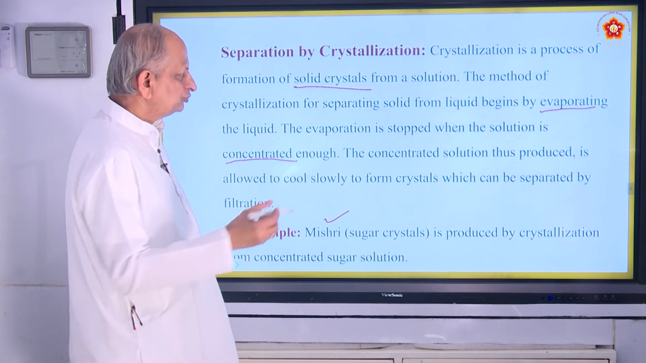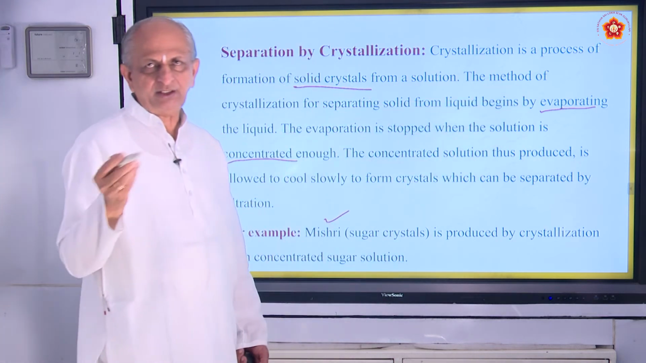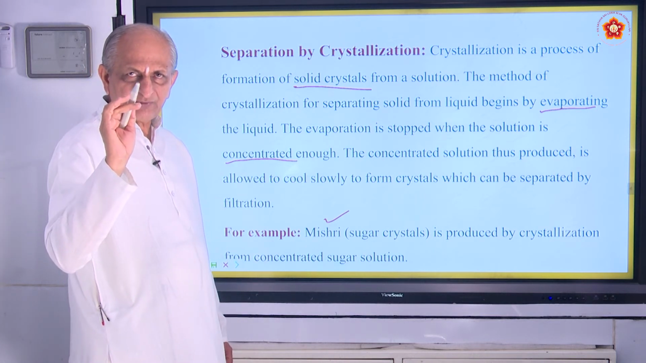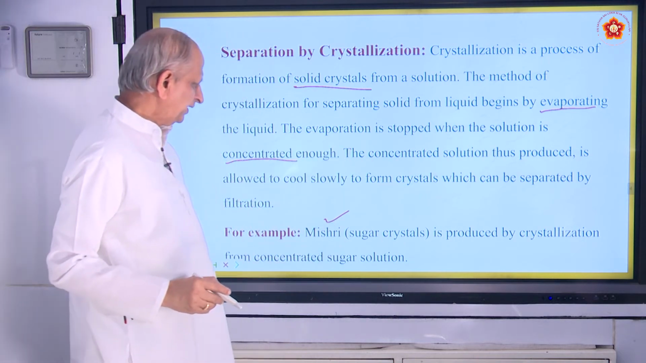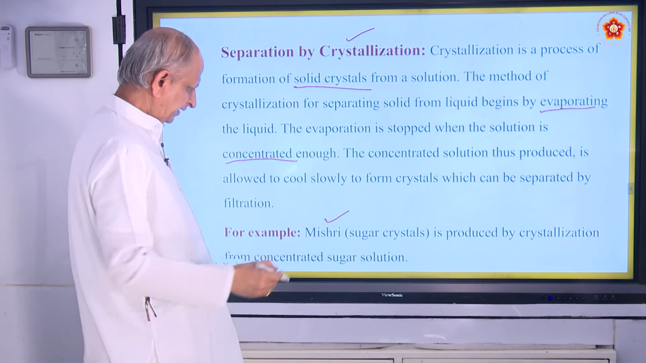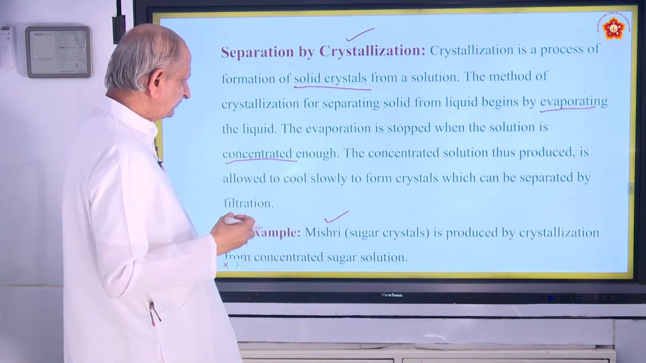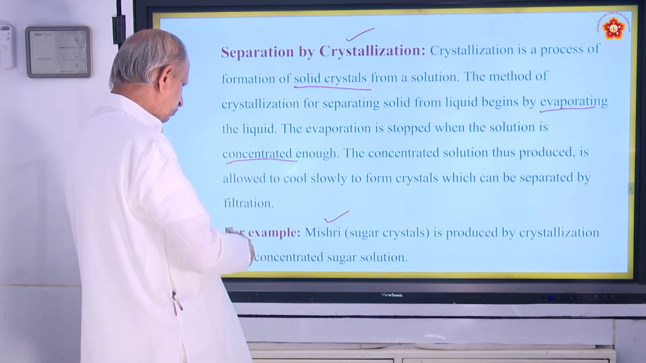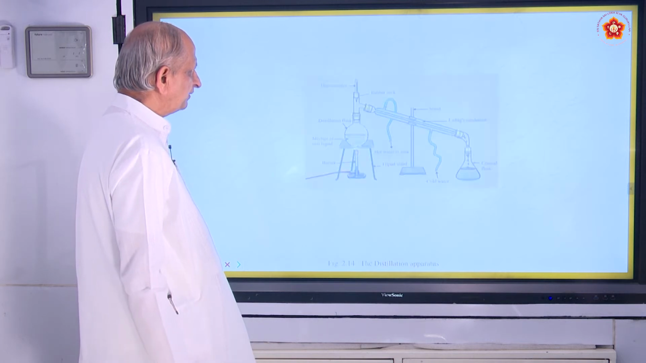So what you have to do? First you have to heat it strongly, and you have to evaporate the water content or liquid content. Then the crystals will be formed. Those crystals are to be cooled. So that is the process of crystallization. For example, mishri or kal sakre is made in that form by concentrating the sugar solution. So that is our next method.